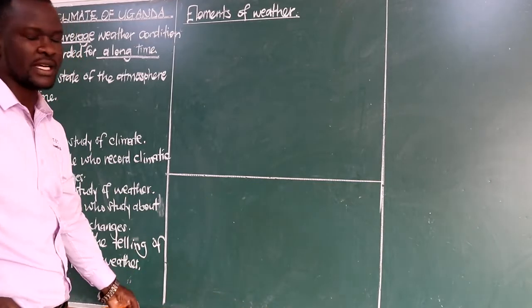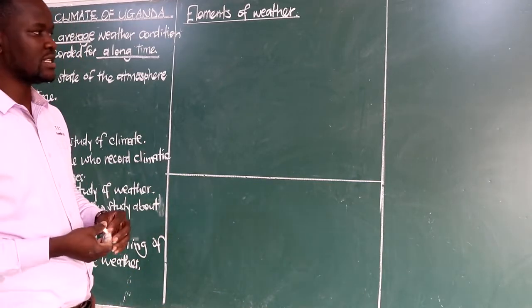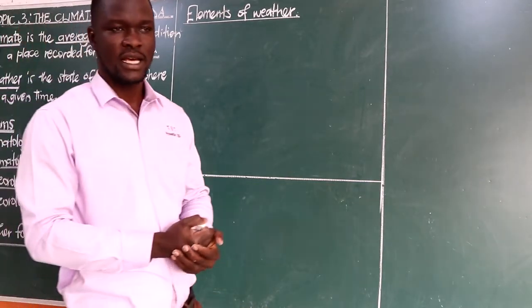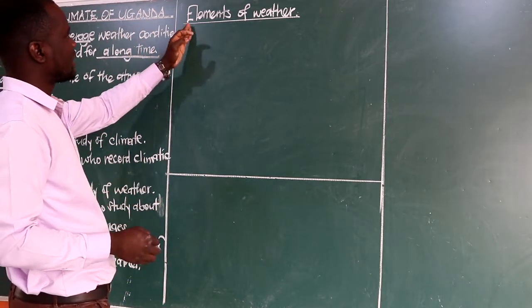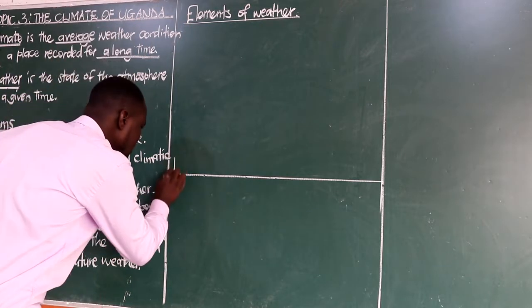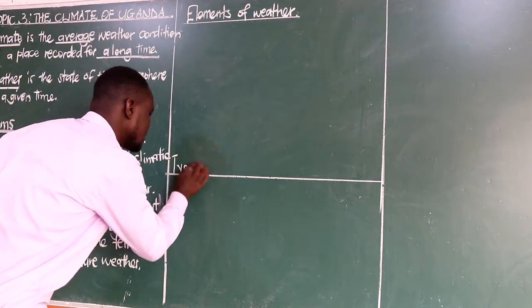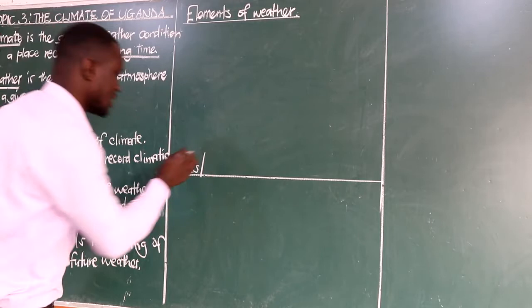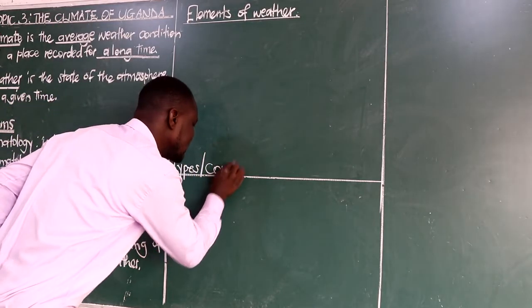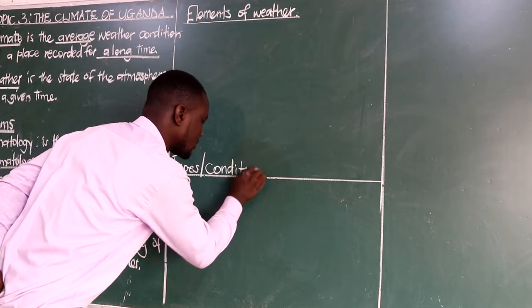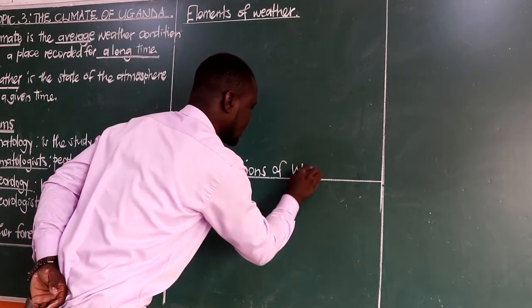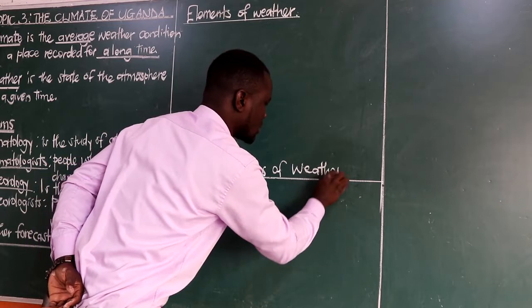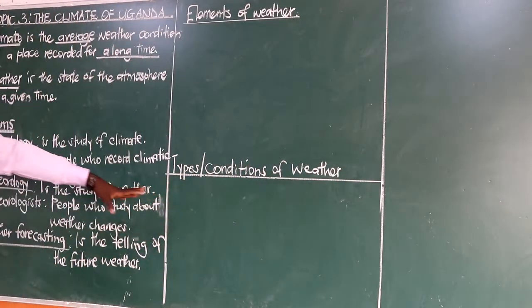I want to bring the difference because sometimes these things confuse us when we are in class or when we are writing our exams. We have elements of weather, then we have got the types. These types, we also call them conditions. Conditions of weather. So we need to note the difference.